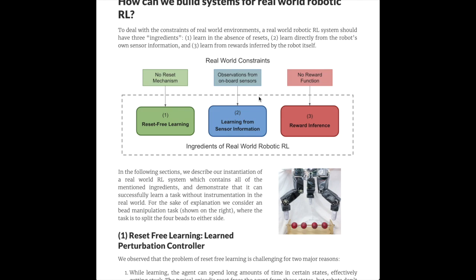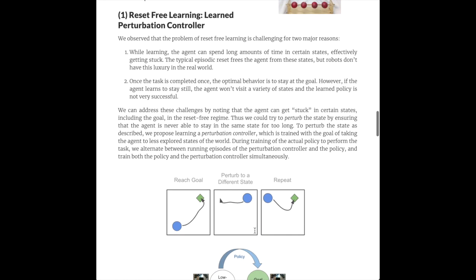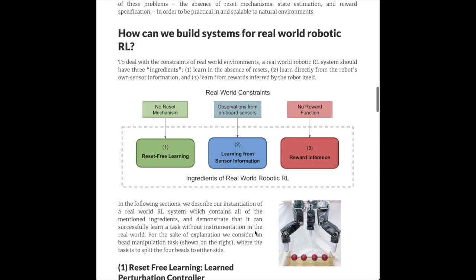So what you'd have to do in the real world is build all this infrastructure around it to push the cup back to the original state and then reset the episode, or have a human intervene and put the cup back to the initial state. So that's the first challenge of real-world robotic learning: there's no reset mechanism, no just reset to the initial state for sampling these trajectories and episodes to learn control tasks from.